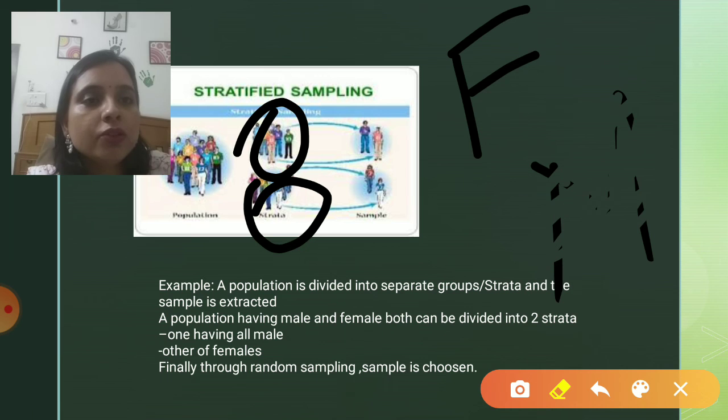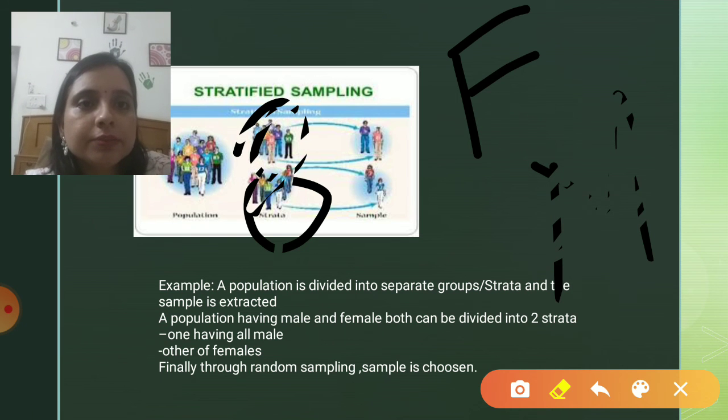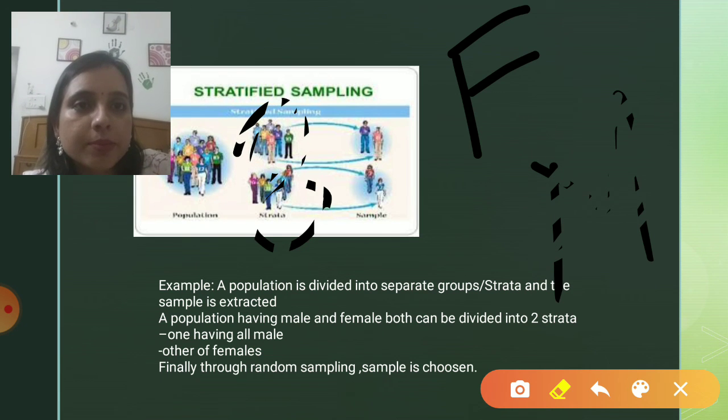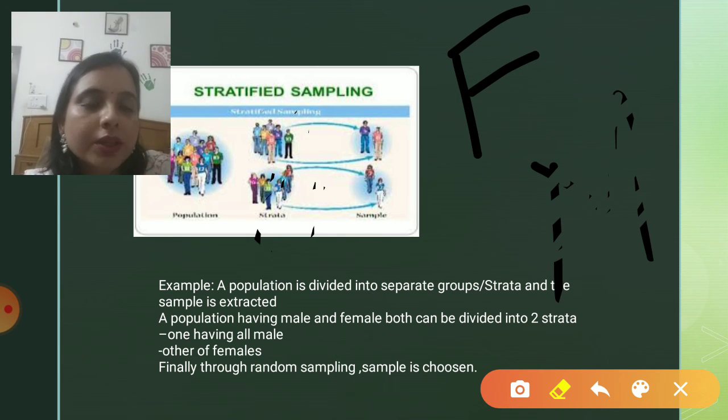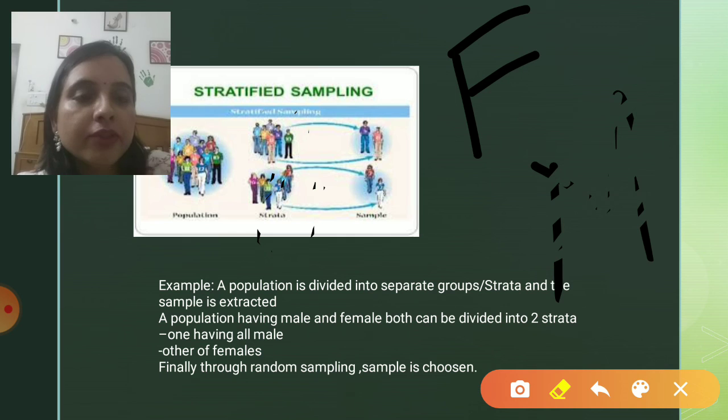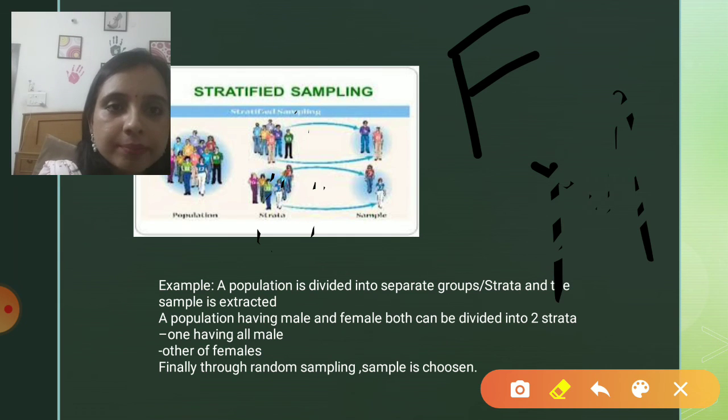Now, it would be more clear to you. I hope it's clear. If we talk about the strata, the first step is to create a strata depending upon the characteristics.